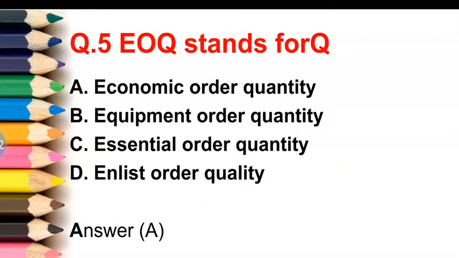Next question is EOQ stands for. First option is economic order quantity. Second is equipment order quantity. Third is essential order quantity. Fourth is enlist order quantity. So the correct answer of this question is economic order quantity. So EOQ stands for economic order quantity. That is option A.